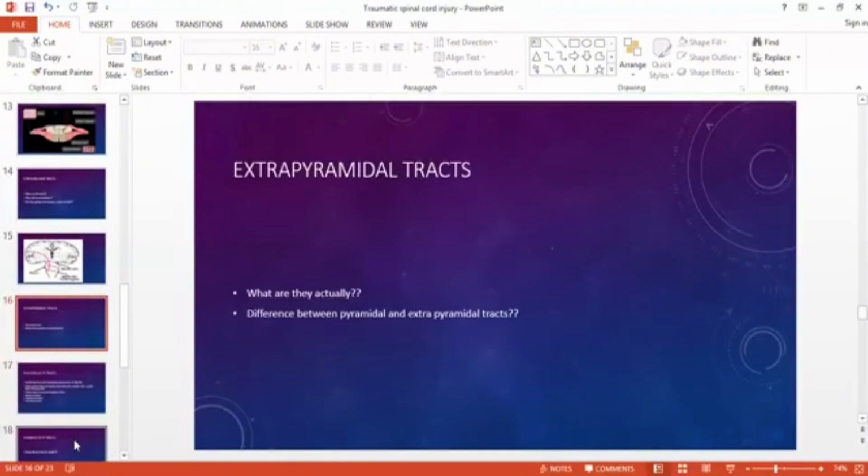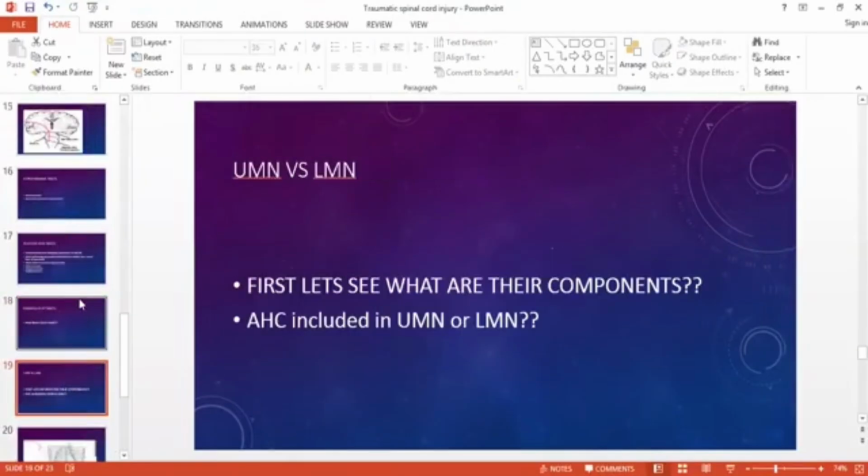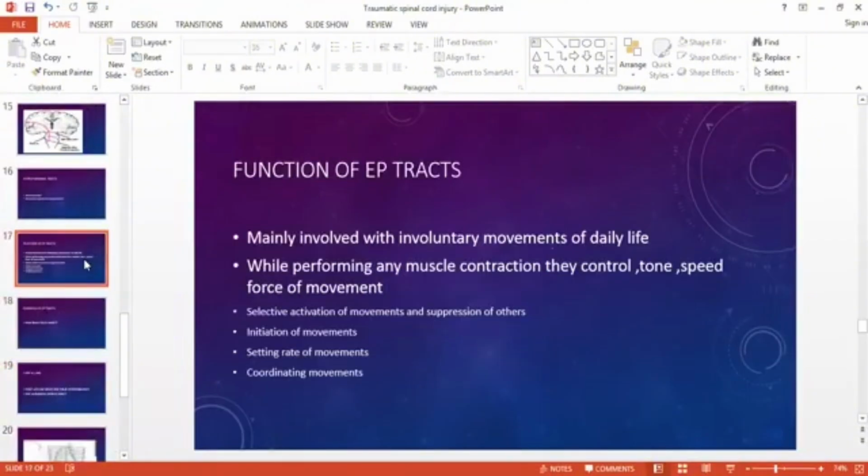So the extrapyramidal tracts are the boss. They make everything, and they tell everything to the corticospinal tract. So here are the functions of the extrapyramidal tracts. Can you hear me, Sadaf and Jawad and all? Okay, fine. The extrapyramidal tracts are involved with involuntary movement.